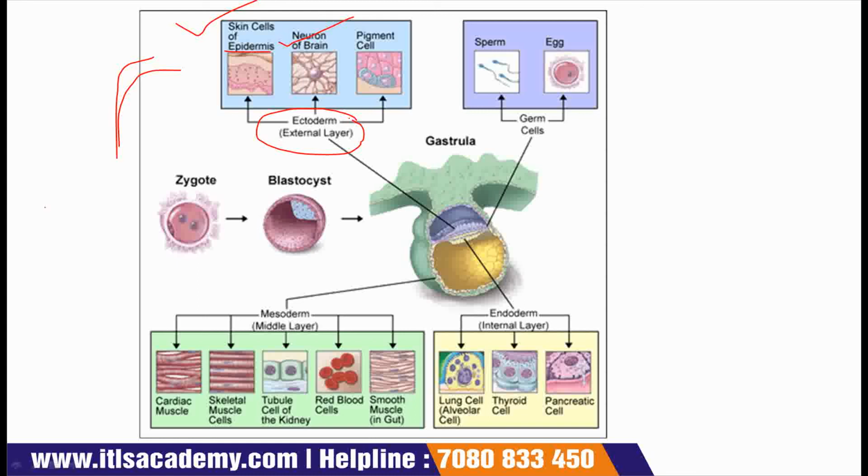Next is neurons of the brain. These will also be formed by the ectoderm, and pigment cells. As we know, in humans the pigment cells are melanocytes. So melanocytes will also be formed by the ectoderm, that is from the outer layer of the gastrula.